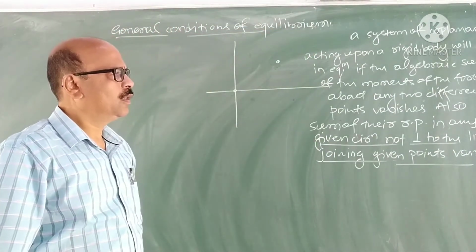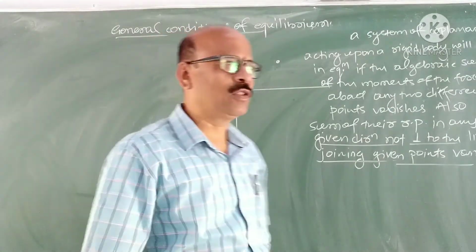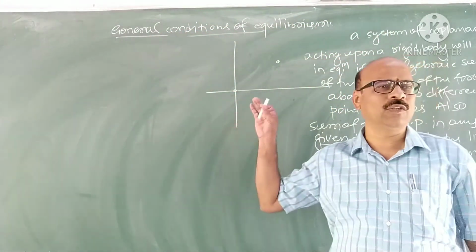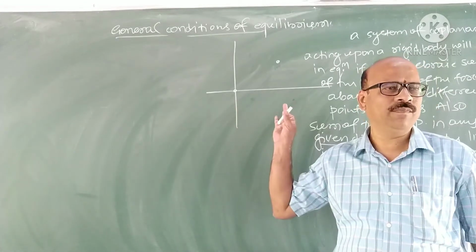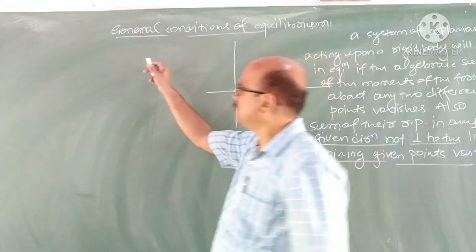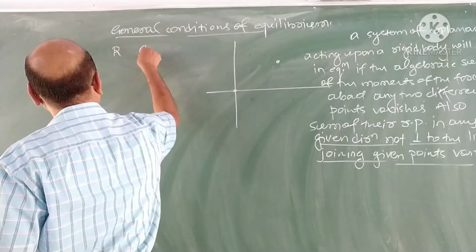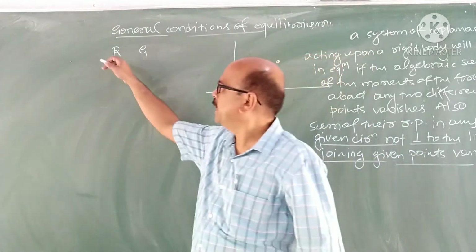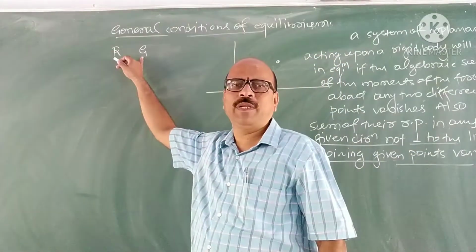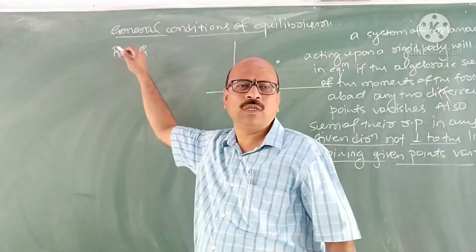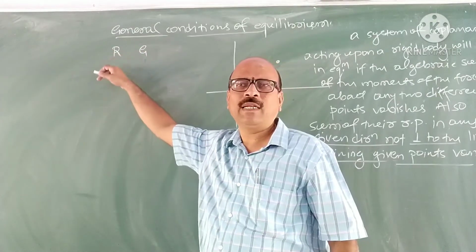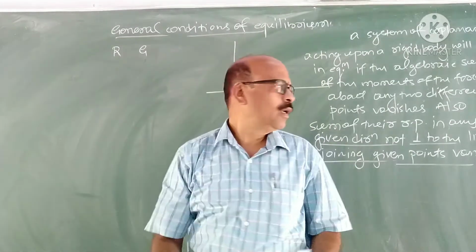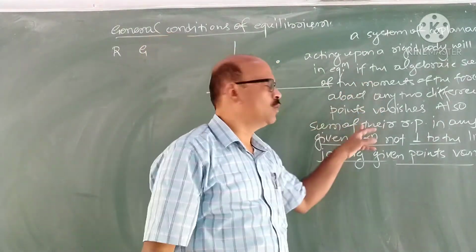Now, when the system of forces is in equilibrium, we know that a system of forces reduces to a single force together with a couple. Suppose the resultant is R and G is the moment of the couple. Then when the system is in equilibrium, R is 0 and G is 0. What is R? R is the root of X square plus Y square.